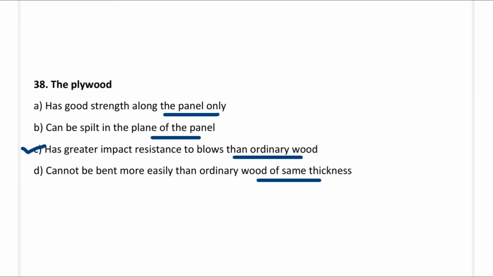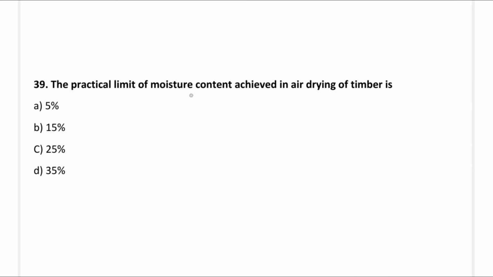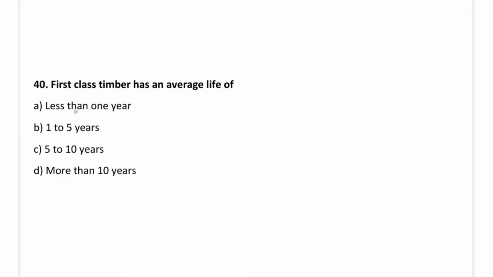So next question, the practical limit of moisture content achieved in the air drying of timber is: option A, 5%; option B, 15%; option C, 25%; option D, 35%. So the correct answer is option B, 15%. So next question, first class timber has the average life of: option A, less than 1 year; option B, 1 to 5 years; option C, 5 to 10 years; option D, more than 10 years. So the correct answer is option D, more than 10 years.